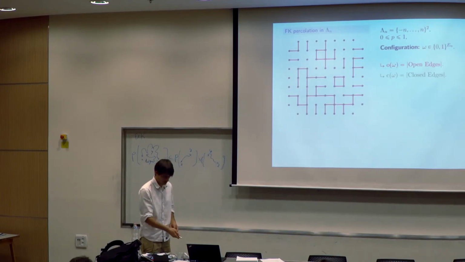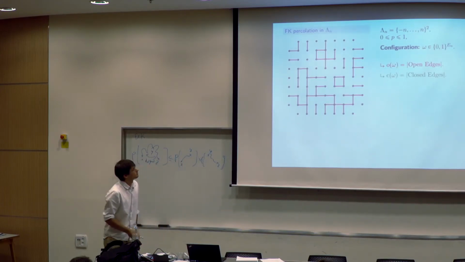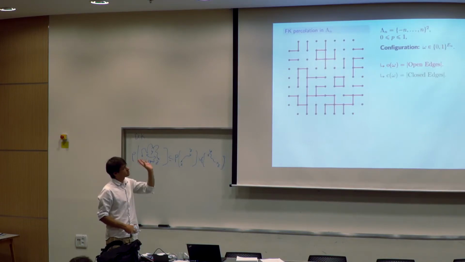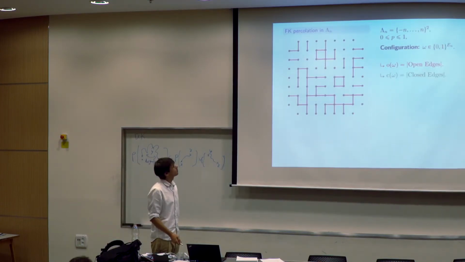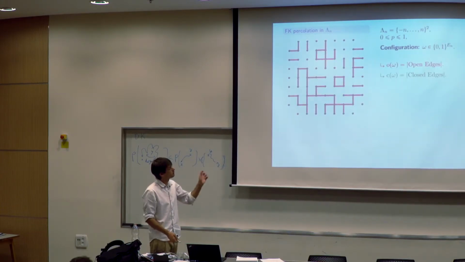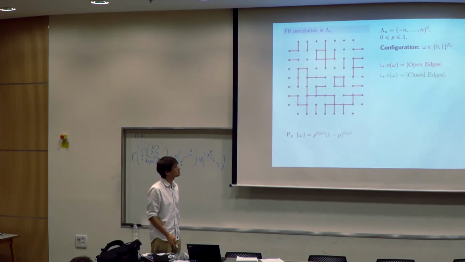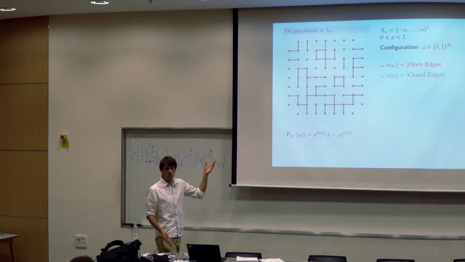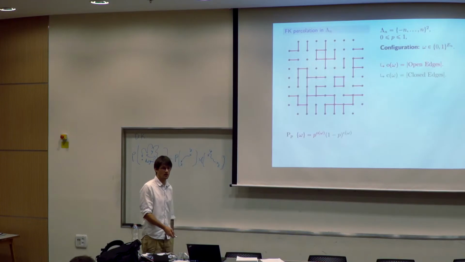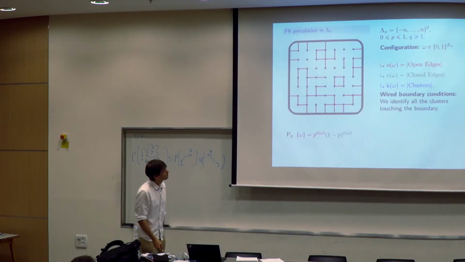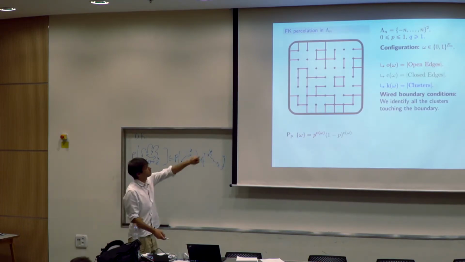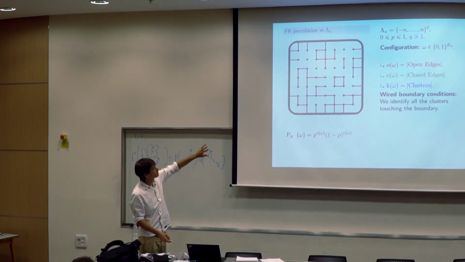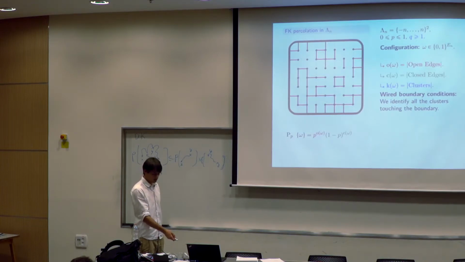Okay. So let me just briefly define it. We just work in a box. Again, we look at the random configuration of the box. For a configuration, we have a number of open edges and a number of closed edges. For Bernoulli percolation, the measure was just that. And we can count the clusters, all the clusters that touch the boundary by 1.